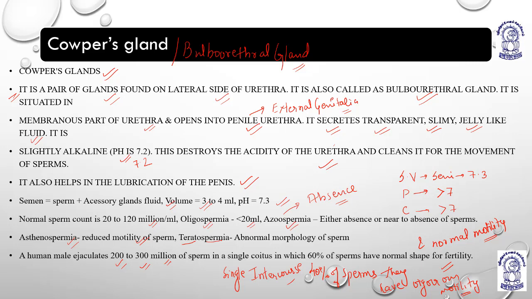What is semen? Semen is sperm plus accessory gland secretions. The volume of semen is 3 to 4 ml and the pH is 7.3. The normal sperm count is 20 to 120 millions per ml. What is oligospermia? Less than 20 million per ml. What is azoospermia? Either absence or near absence of sperms. What is asthenospermia? Reduced motility of sperms. Teratospermia means abnormal morphology, abnormal in shape and function. A human male ejaculates 200 to 300 million sperm in a single coitus, in which 60% have normal motility for normal fertility and 40% show vigorous motility.